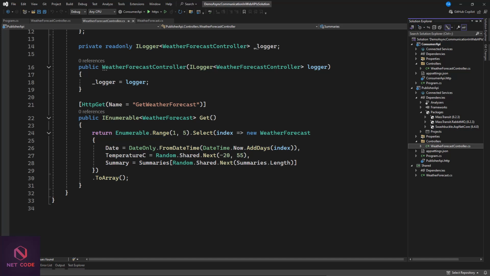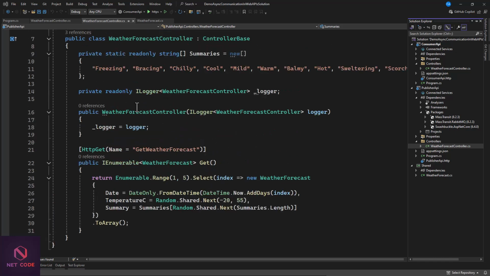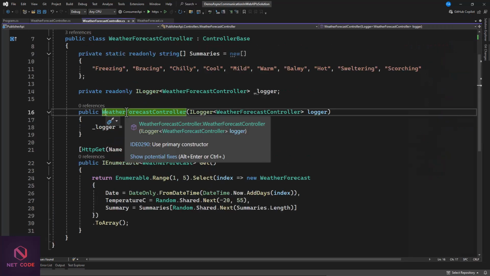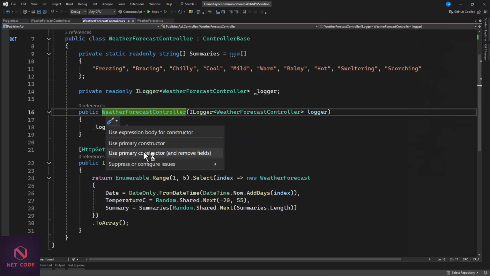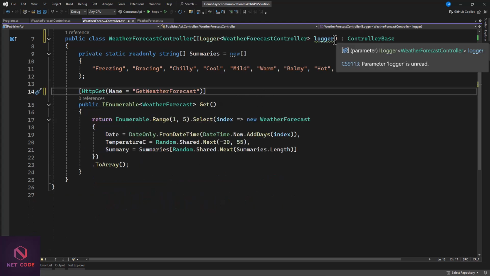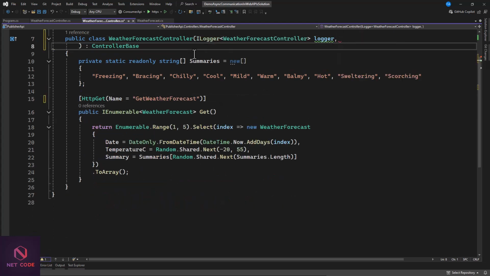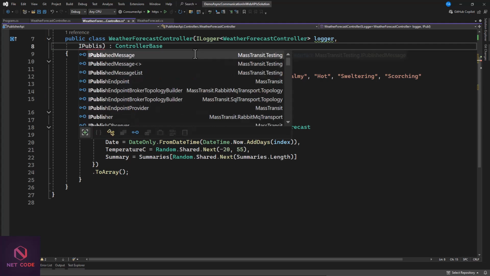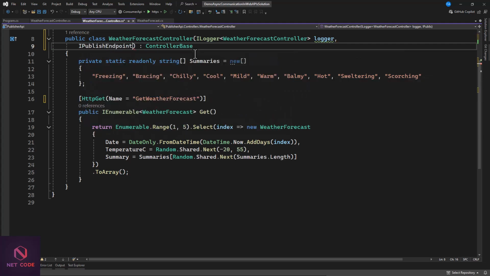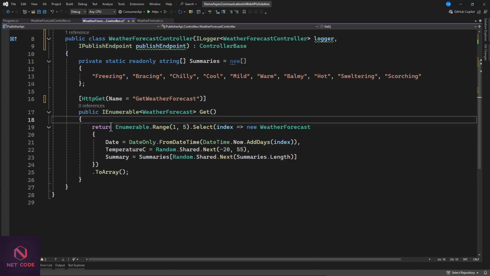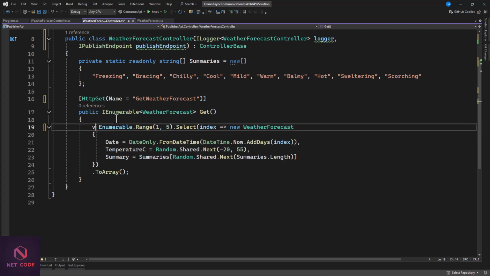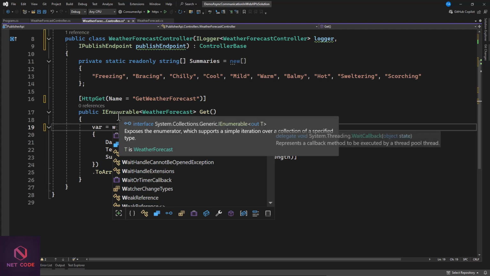But before we do that, we need to inject our IPublishEndpoint, and I'll start using it. Let's use a primary constructor for this. Okay, so in here, let's use this IPublishEndpoint. Now let's say publishEndpoint. Now in here, before we do it, you want to first have, let's say this is weatherData.